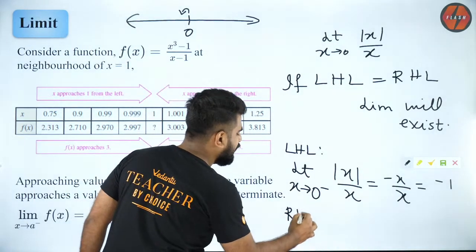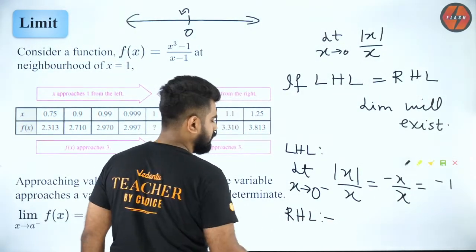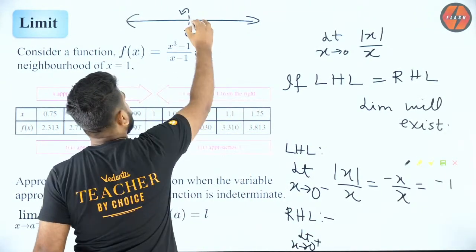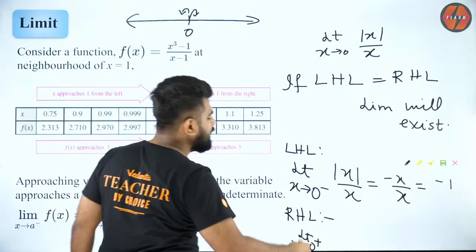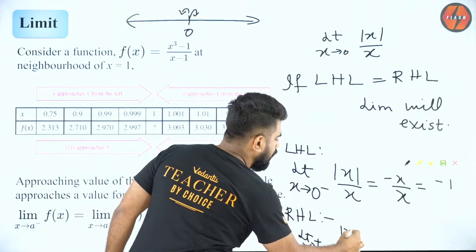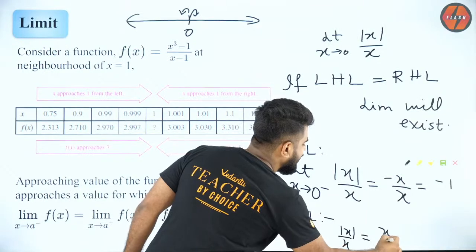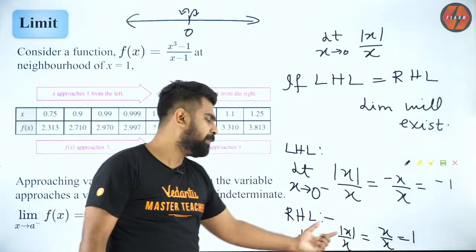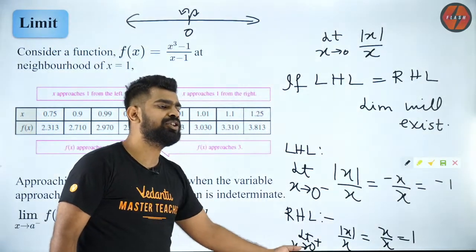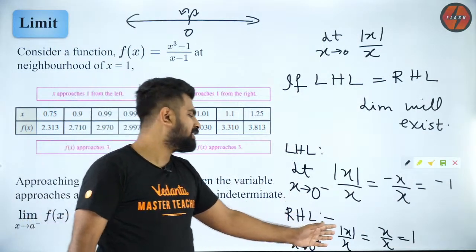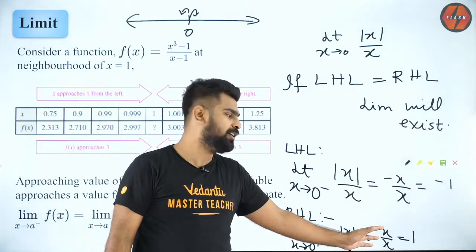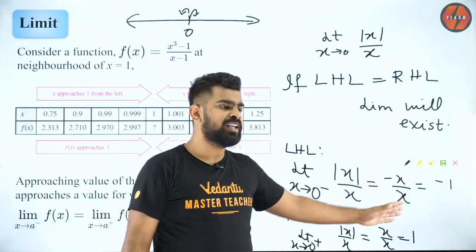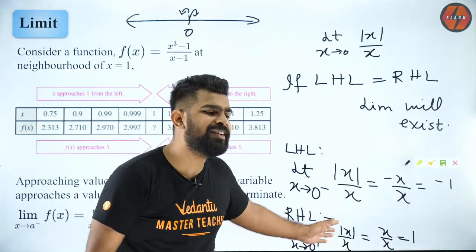And what will be my right hand limit? My right hand limit is limit x tending to 0 plus, to the immediate right of 0, mod x by x, which will be x by x, because mod x will open as x, because we are looking at 0 plus. 0 plus means positive number. Positive number means mod x will open as x only. So x by x is equal to 1. So my left hand limit is minus 1. Right hand limit is plus 1. So limit does not exist.